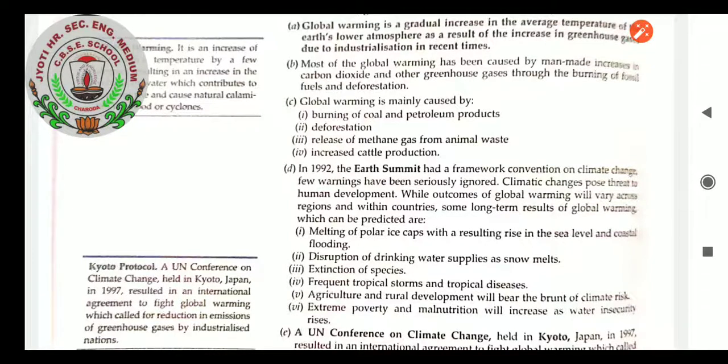Agricultural and rural development will bear the brunt of climate risk. Extreme poverty and malnutrition will increase as water insecurity rises. I already said why water insecurity will arise for us.